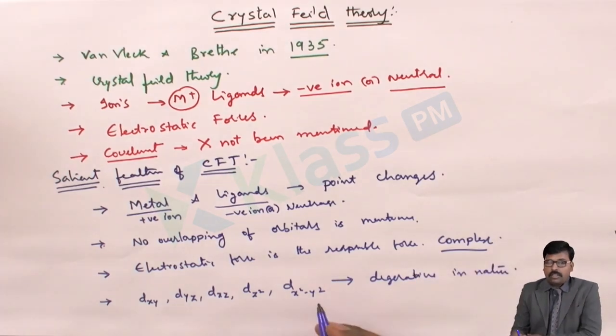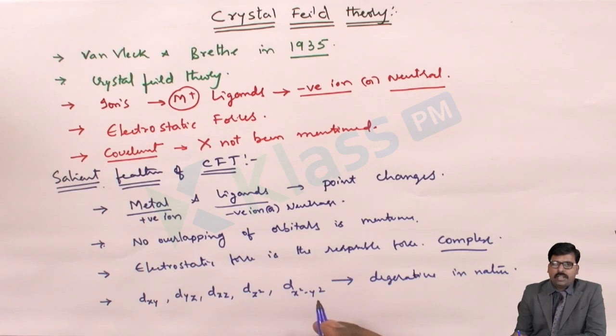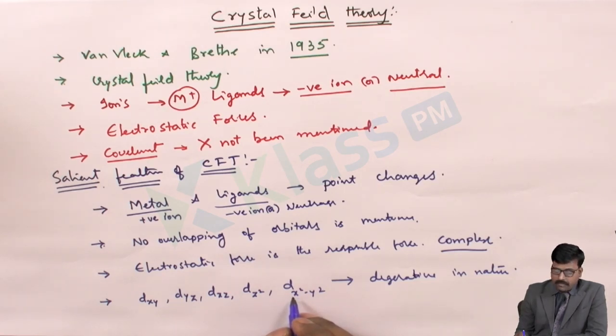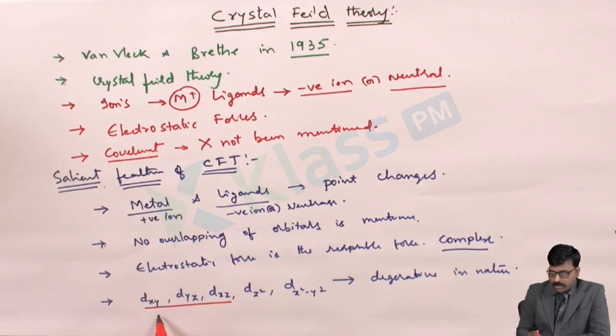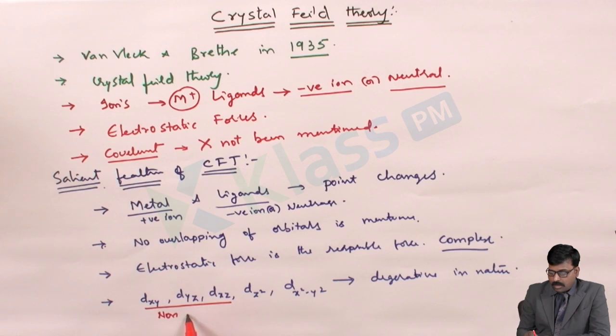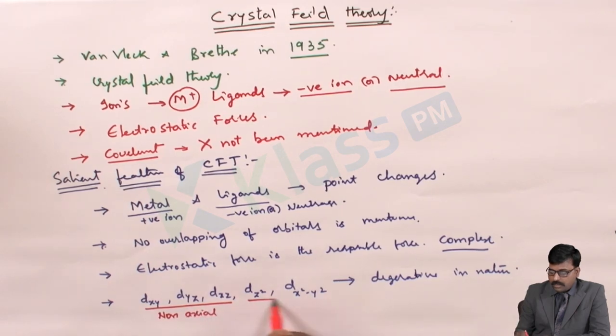That means all these five d orbitals have the same energy level. But when the ligand approaches the metal, the degeneracy of the d orbitals is lost and they split into two categories: the non-axial orbitals, and these two, the axial orbitals.